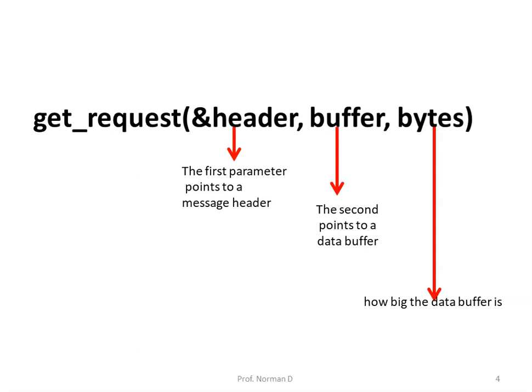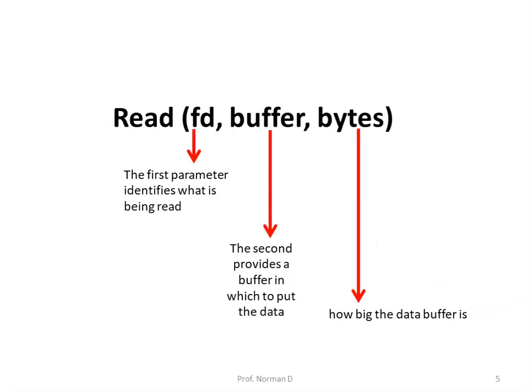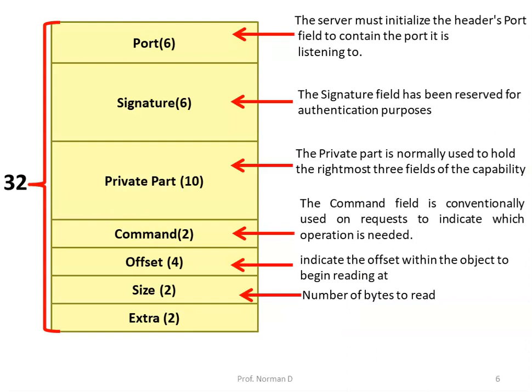Now this call is analogous to the read procedure in Unix and MS-DOS. In that, the first parameter identifies what is being read, the second provides a buffer in which to put the data, and the third tells how big the data buffer is. Now when a message is transmitted over a network, it contains a header and a data buffer. Now this header is a fixed 32-byte structure as shown in the figure.